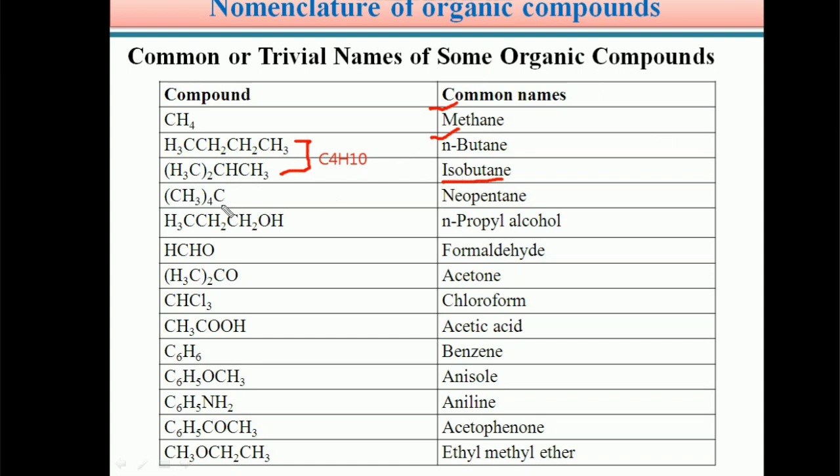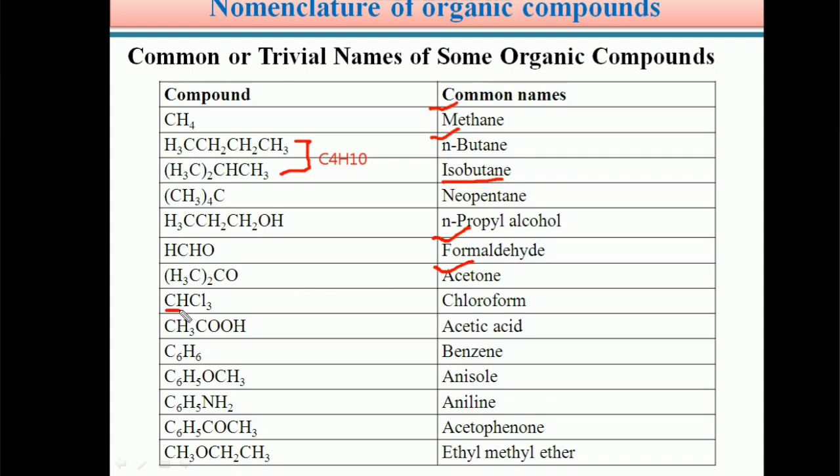Next, C(CH3)4. If a carbon atom is surrounded by 4 methyl groups, then it is called neopentane. Similarly, CH3CH2CH2OH is called propyl alcohol, or in short propanol. Next, HCHO is called formaldehyde, or (CH3)2CO, acetone. Acetone is a common name.